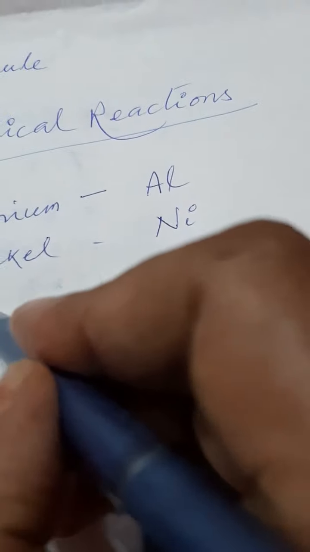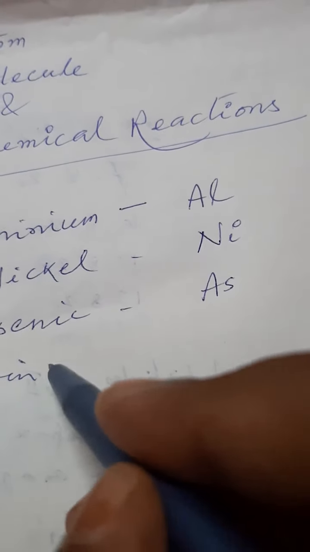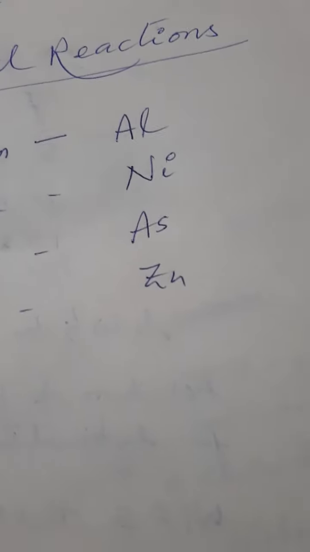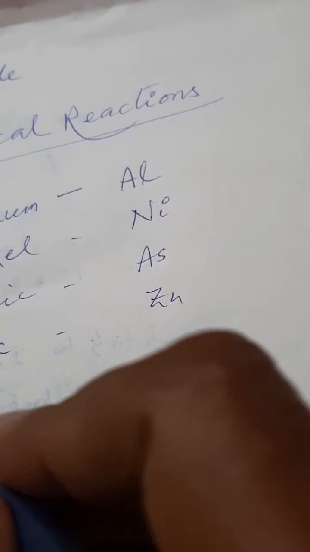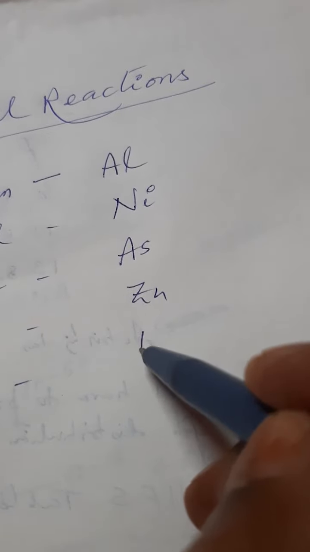Then arsenic. It is As. Now zinc. It is Zn. Next boron. It is B.